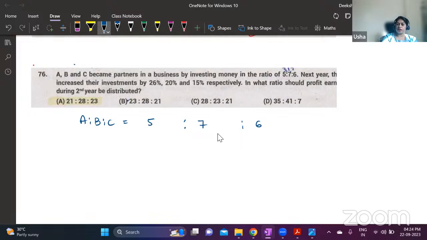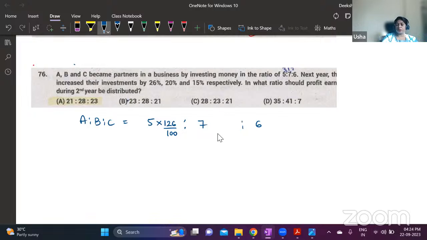Second year, they're increasing their investments. This person is increasing the investment by 26%. Means what do you need to multiply? What is the percentage factor? Increasing by 26% is multiplying with 1.26. To avoid decimals, you can take it as 126 by 100. Both are same.